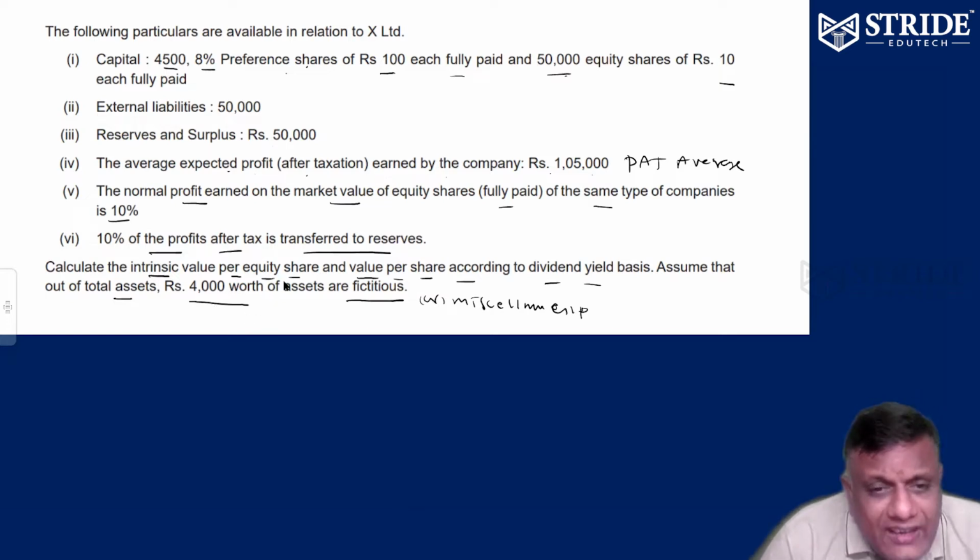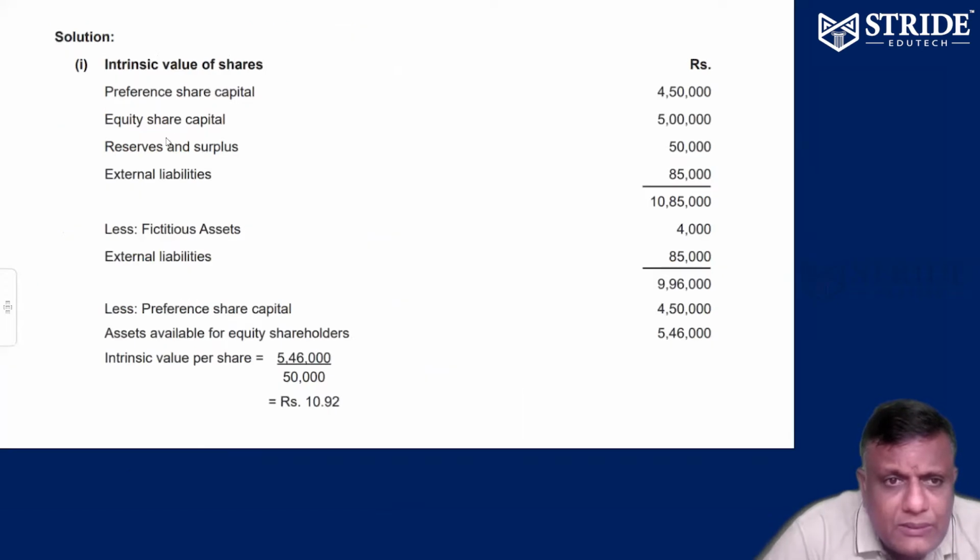The question is, you have to find out intrinsic value per share. Question number one. Preference share given, equity share given, external liability given, reserve surplus given, average PAT given, normal profit given, 10% profit transferred to reserve given, fictitious assets given. You have to find intrinsic value per share and value per share according to dividend basis. How to solve? Step number one: intrinsic value you have to find out now.